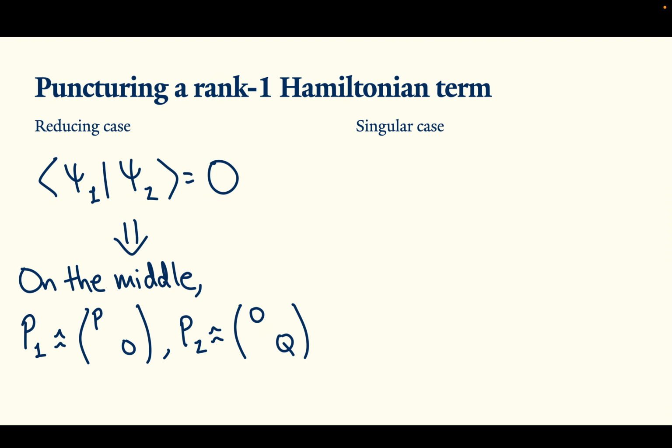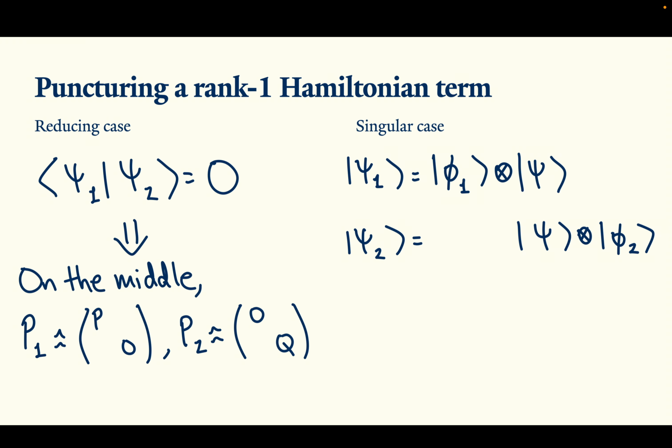The other case is what we call the singular case. The only other way that two rank 1 local Hamiltonian terms can commute is if they have the exact same state on the middle section and they're in tensor product.